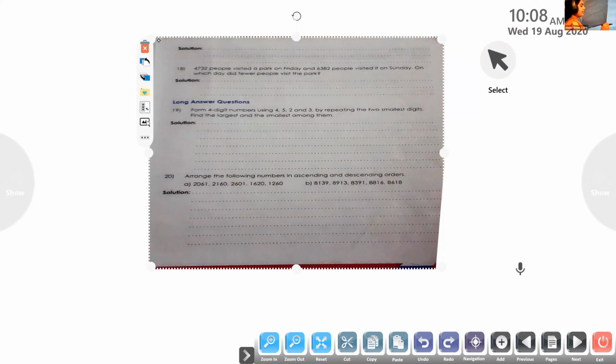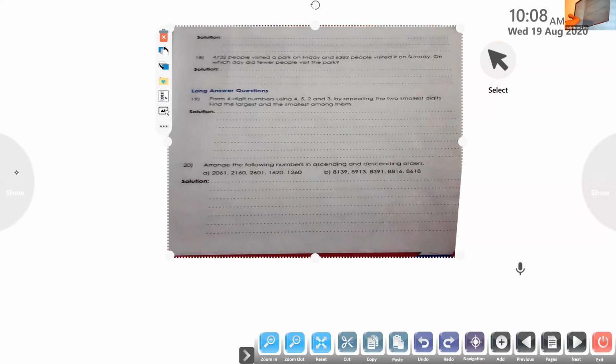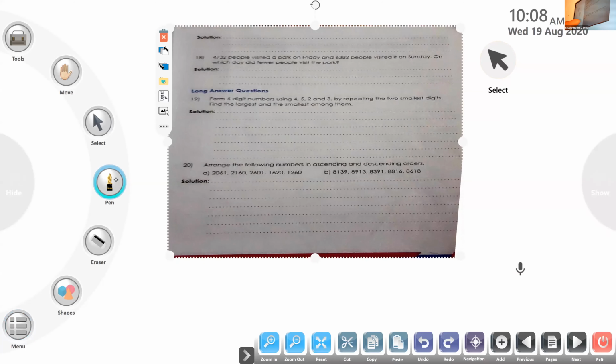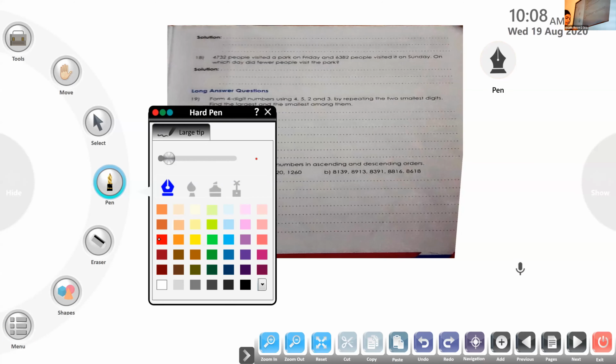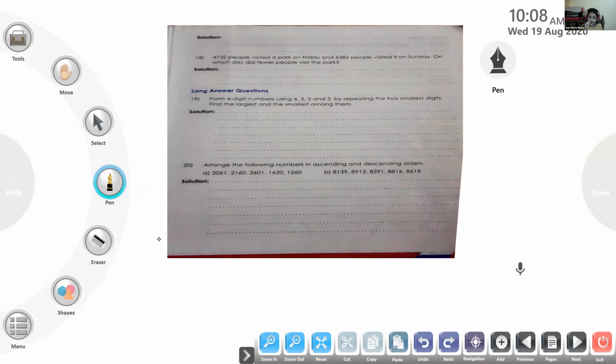What will be the smallest number? These are the given numbers. I will write the given numbers. Here all the numbers have how many digits, dear? Same number of digits. How many digits are there? 4 digits.